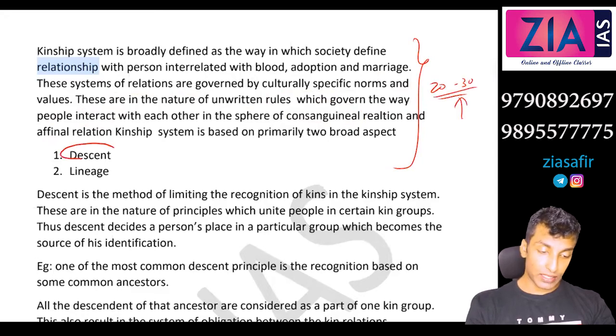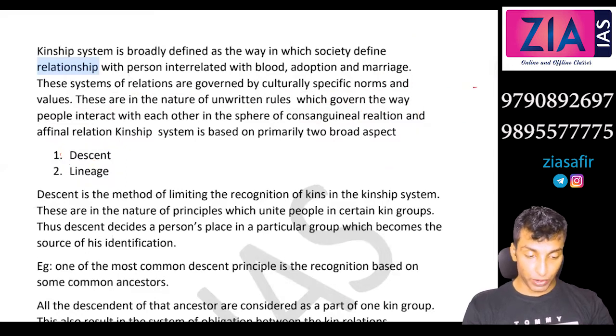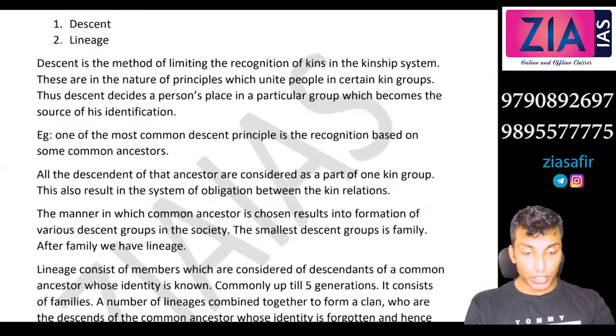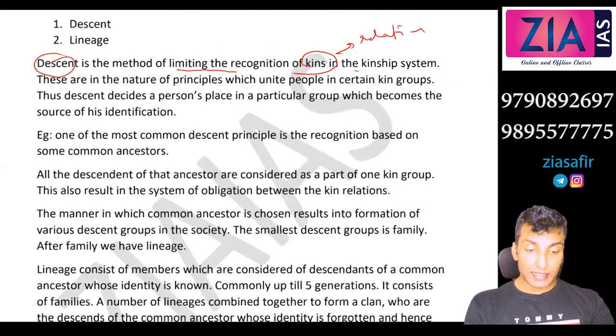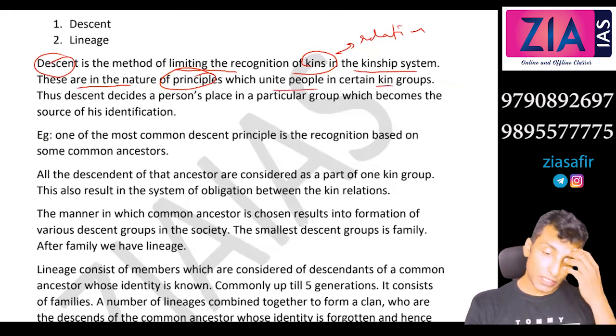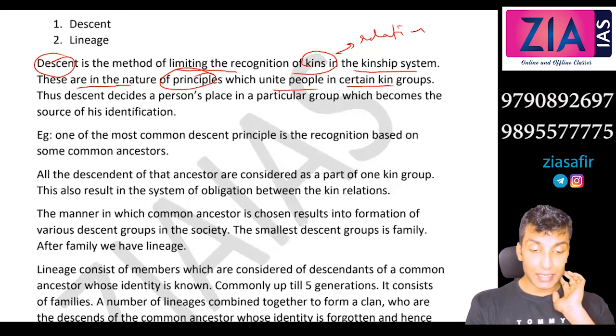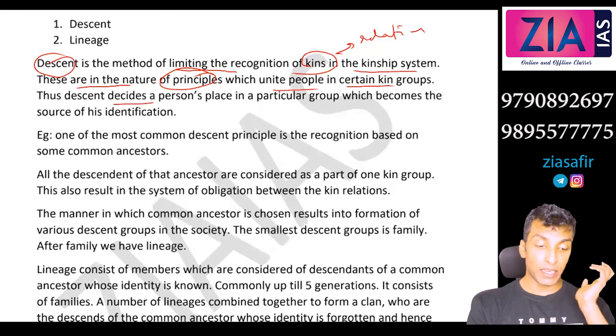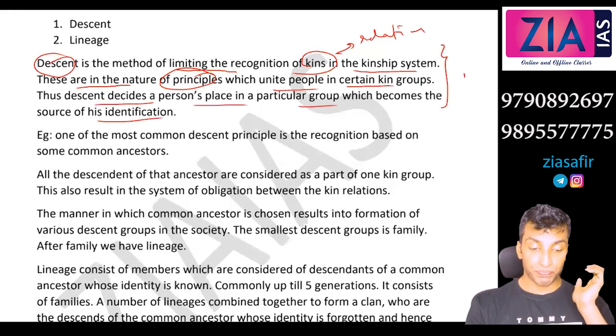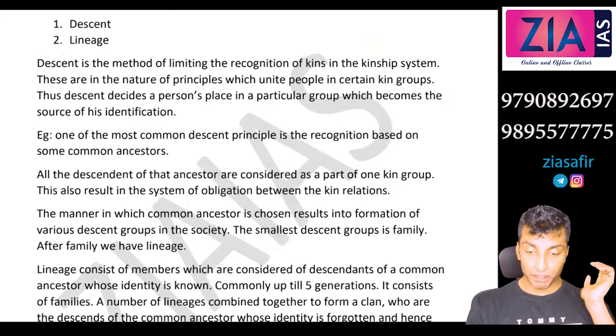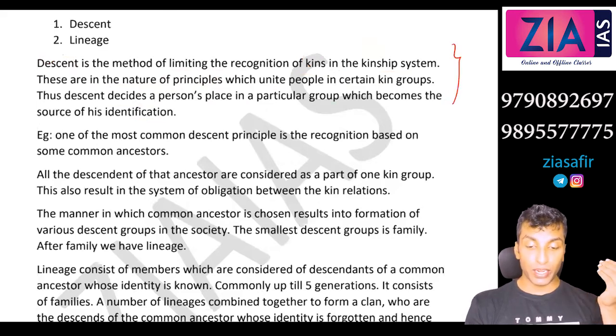Then we are going to discuss descent and lineage. When we talk about kinship, these two are important. Further, we talk about descent. Descent is the method of limiting the recognition of kins. Kins means relatives, basically relatives in the kinship system. These are in the nature of principles which unite people in certain kin groups. So there are certain principles on the basis of which people are united in the kin group. Thus, descent decides the person's place in a particular group, which becomes the source of his identification. So descent is actually deciding your identity. Descent is actually placing you in a particular kin group.